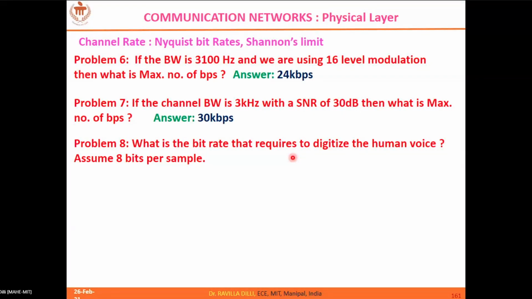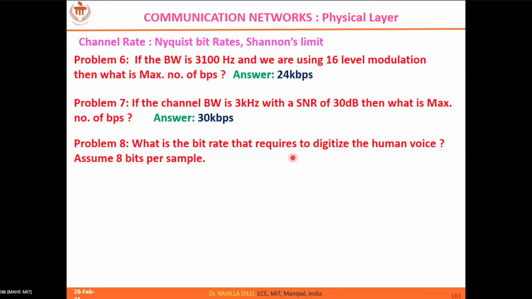I'm not talking about any abnormal kinds of sounds that one can make, but usually for the human voice the maximum frequency component is about 3.5K, but we consider it 4K. So the maximum frequency component of the human voice we generally consider is 4 kilohertz. That is sufficient input to answer this. So 4 kilohertz is the maximum frequency of human voice.